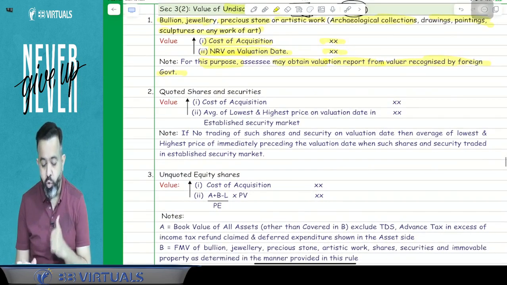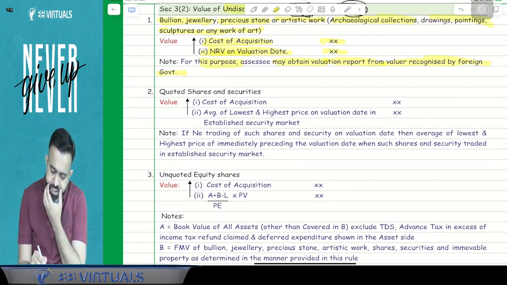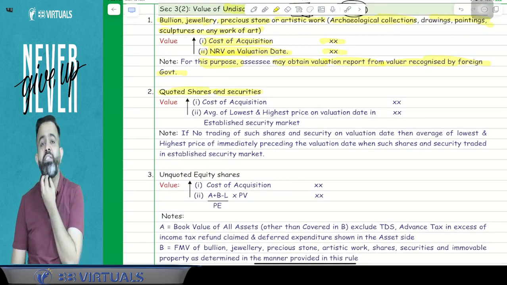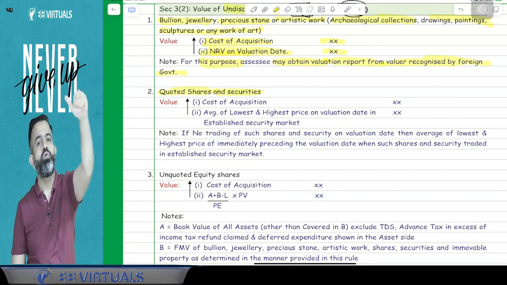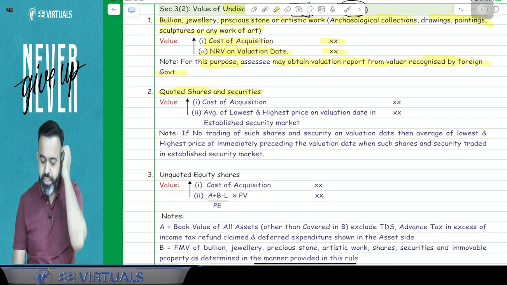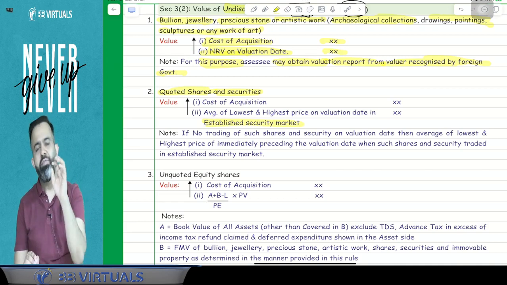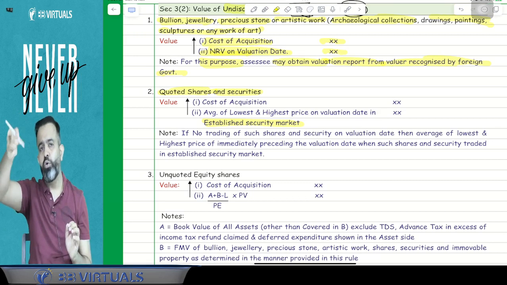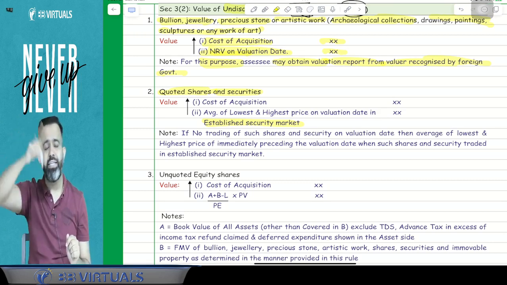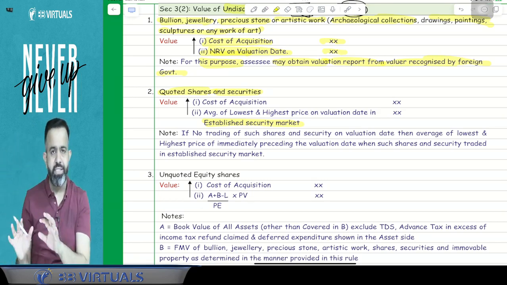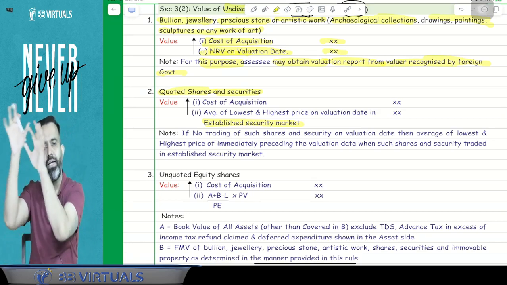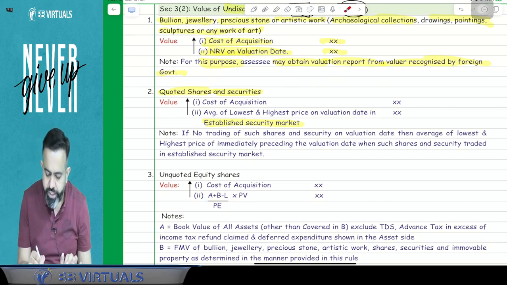Now, the next part is related to quoted share and security. Quoted share and security means any share and security which is quoted on any stock exchange outside India. Now, stock exchange outside India means an established securities market outside India. For example, I am having shares of Microsoft, or shares of Apple, or shares of Google. Those Google shares, Microsoft shares, Apple shares are traded on the Nasdaq in the USA. So that is known as a quoted share and security.